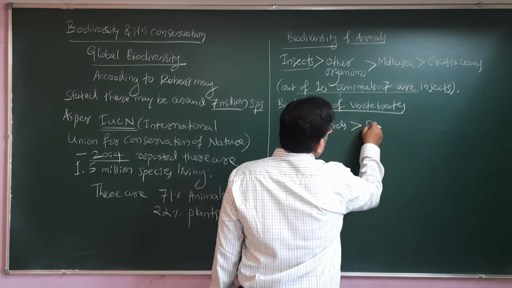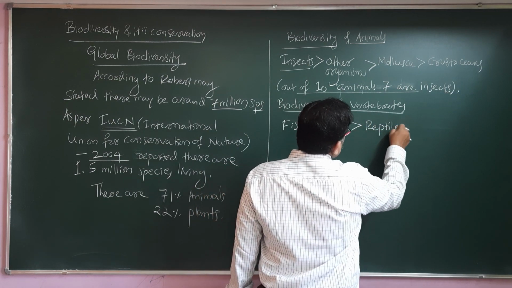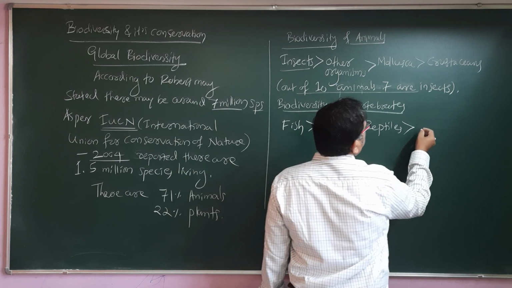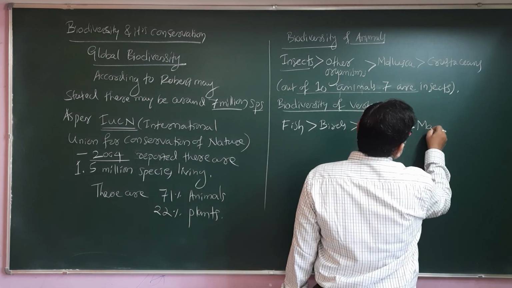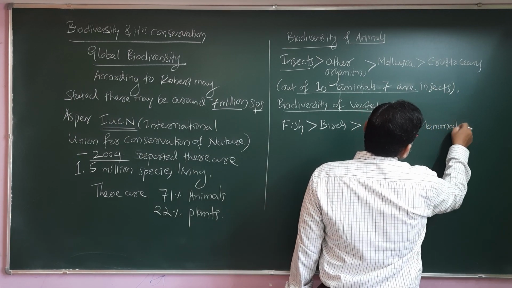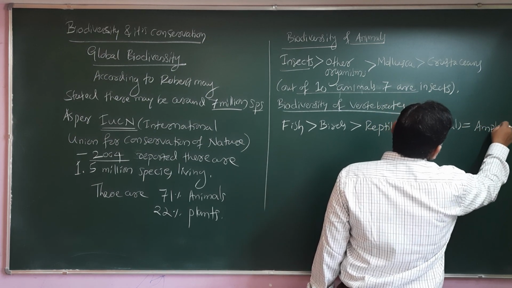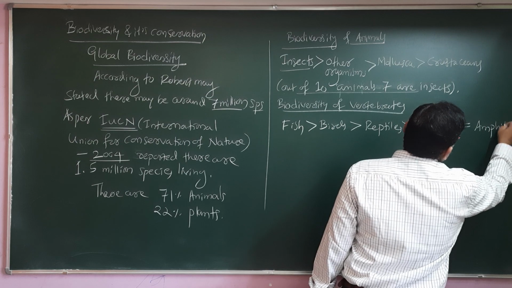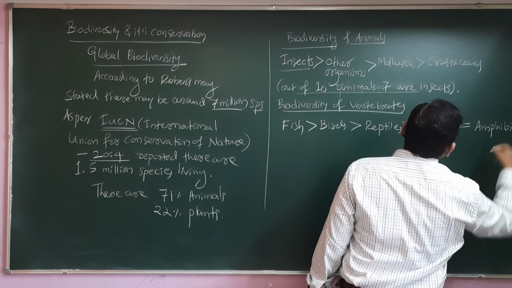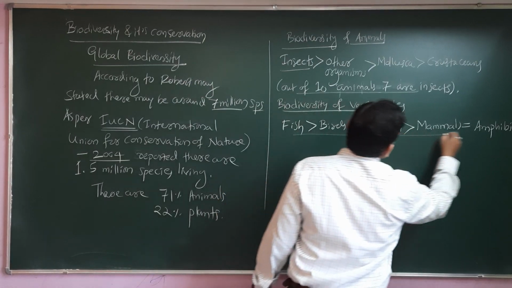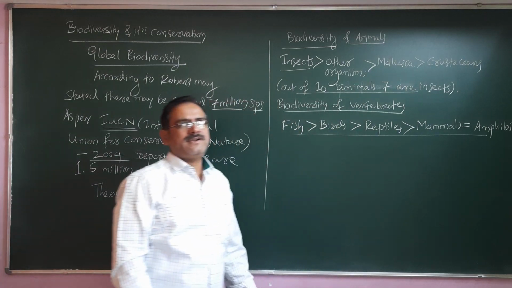Next come reptiles, then mammals and amphibians, which have almost equal numbers of species. So this is the scenario of vertebrate biodiversity.